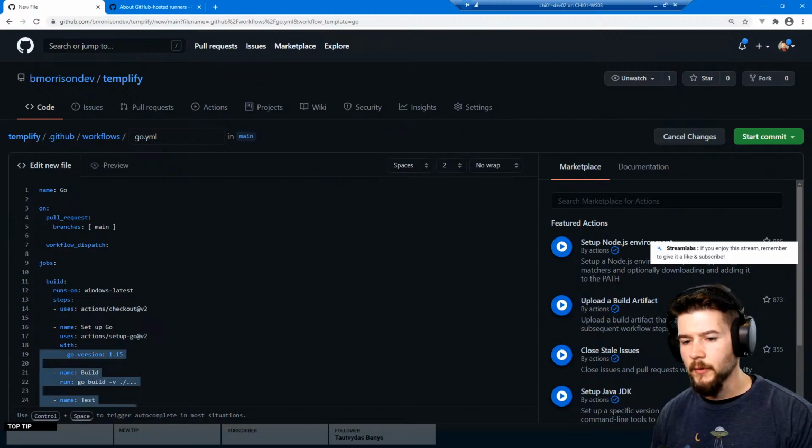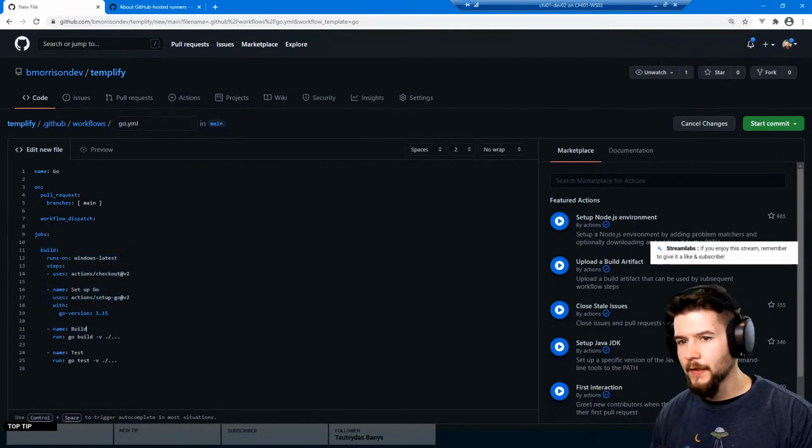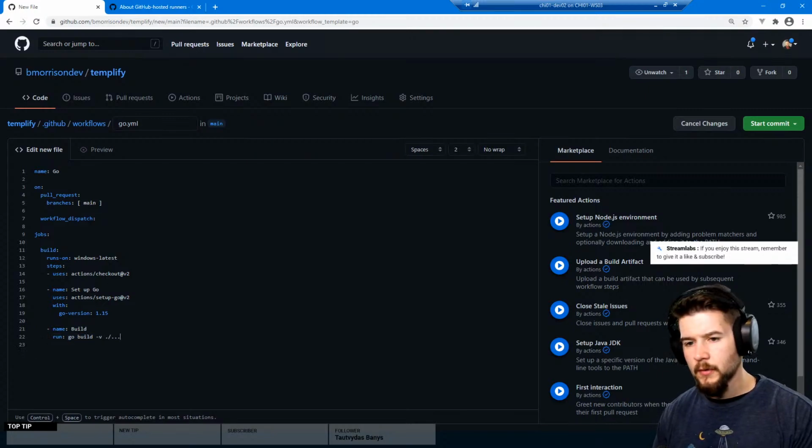Why is my scroll not working? I have to zoom out here a little bit. I don't think it likes being zoomed in, so this is gonna be a bit of a pain in the butt for everyone else to see. So we want to go build, and let's just do an ls right here, right?